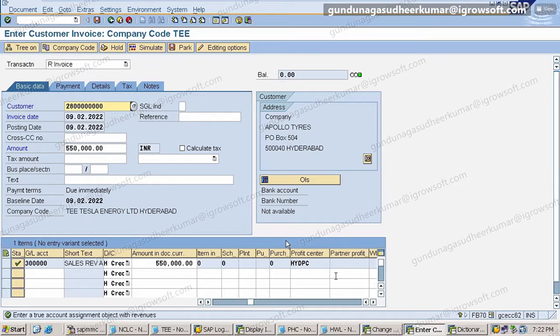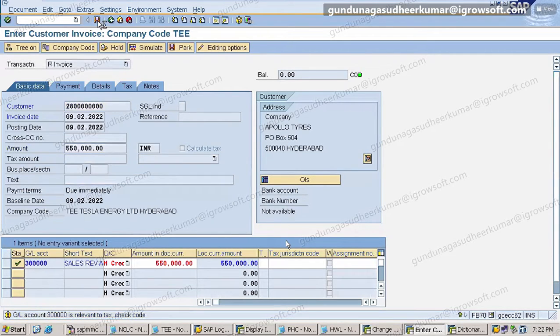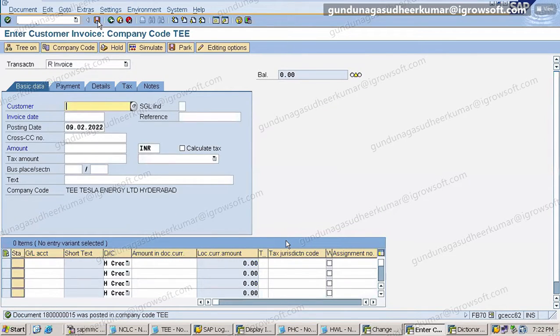Is that clear? Yes, sir. Yeah, default account assignment. So now click on the save option here. Save. Directly my revenue is getting posted to my profit center. Correct? Good, everybody? So revenue is already coming into my profit center. What about my expenditure? FB50. Correct. So go to FB50 now.